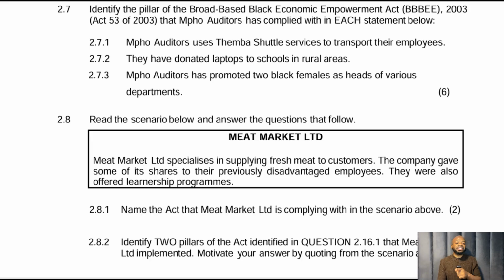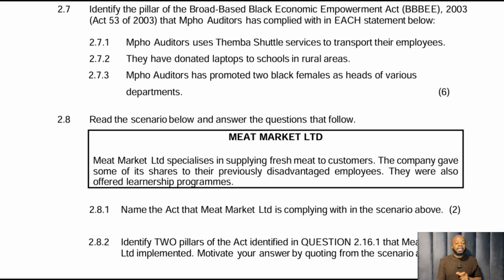Mpo Auditors uses Temba shuttle services. Temba, that's a black-owned business. Temba shuttle services to transport their employees. So they are patronizing a black business, a small to medium enterprise, to give them a contract to transport their employees as a way of supporting them. That is enterprise and supplier development.